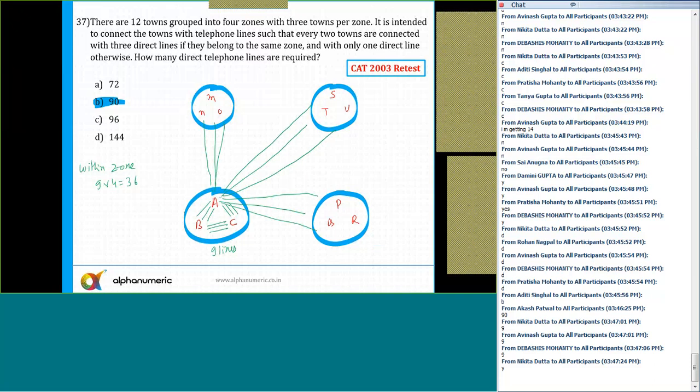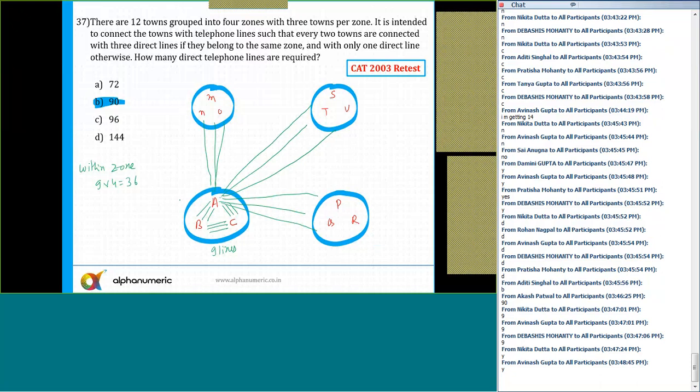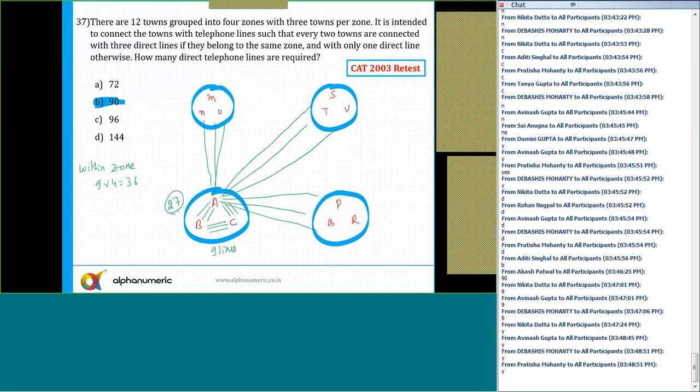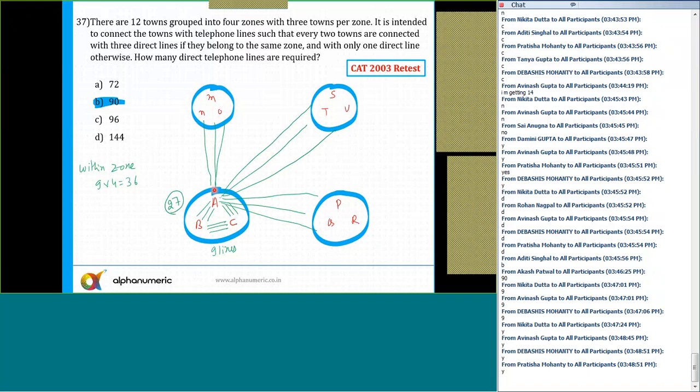So each of the towns in the first zone, can you say there are 9 indirect lines? Yes or no? So there are 27 more here. Is that part clear to all of you? Just here, town A is connected with the second zone, third zone and fourth zone, and 3 towns are there. So 3 plus 3 plus 3, 9. Similarly, town B will be connected with 9 lines and town C will be also connected with 9 other lines in the different zones. So 9 3s are 27.